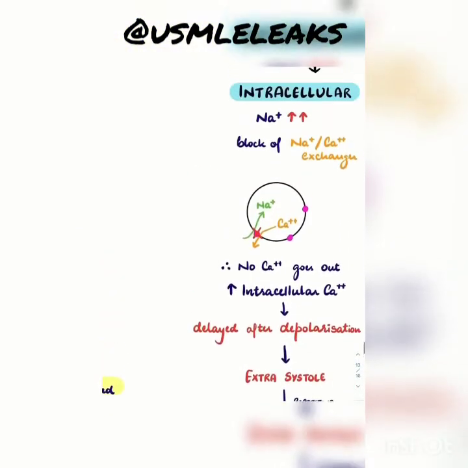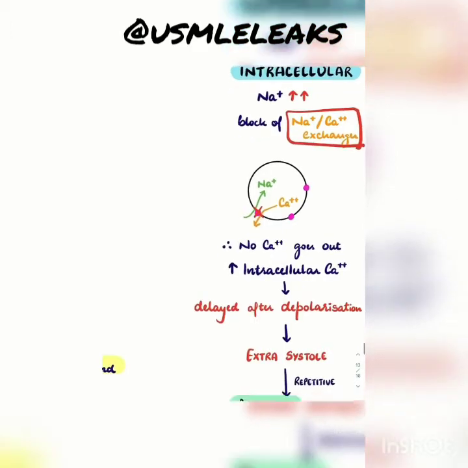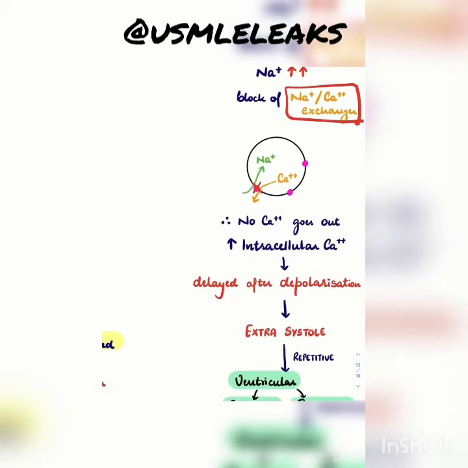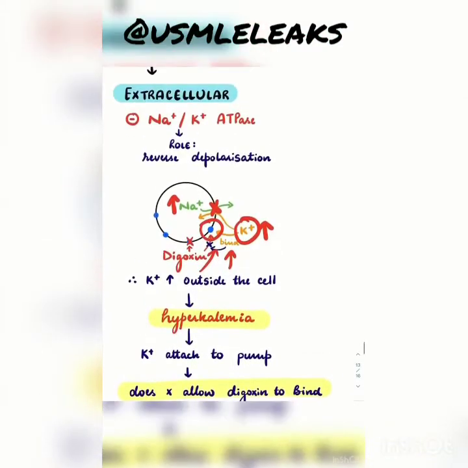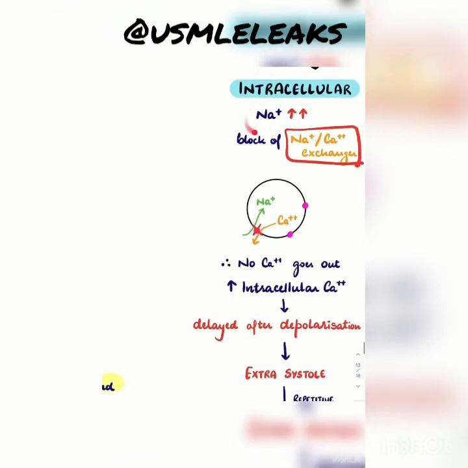Now we'll move on to the intracellular part. In the intracellular part, there's another pump, the sodium calcium exchanger. What this pump normally does is push the calcium outside the cell and the sodium inside the cell. But since the sodium potassium pump is blocked, there's already too much sodium inside the cell, so more sodium won't come in. So this will be blocked. If this is blocked, the calcium won't go out and the calcium will increase inside the cell. So there will be an increase in intracellular calcium.